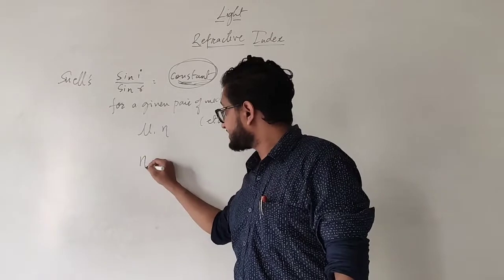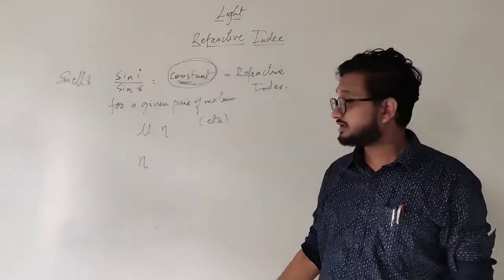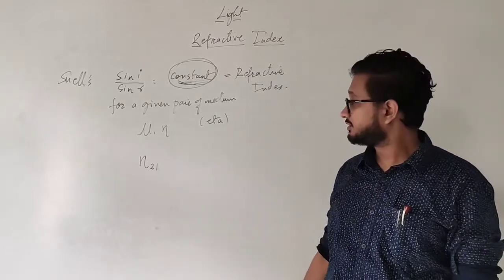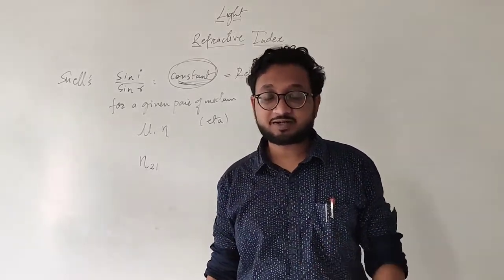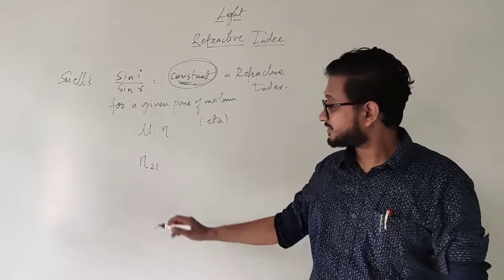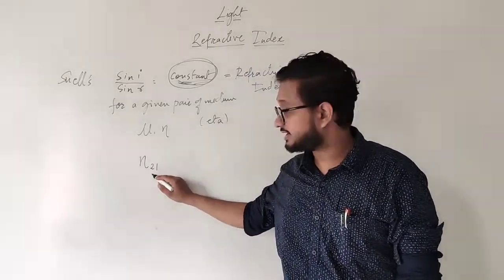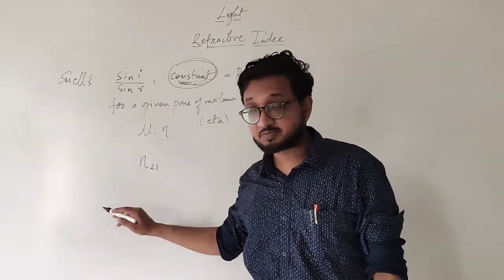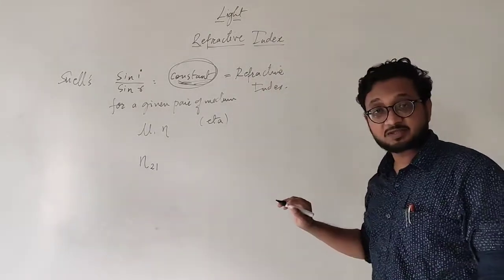The refractive index is described for the second medium with respect to the first medium. So whenever you describe the refractive index, you always write it this way: refractive index of the second medium with respect to the first medium. So what is the first medium and the second medium?